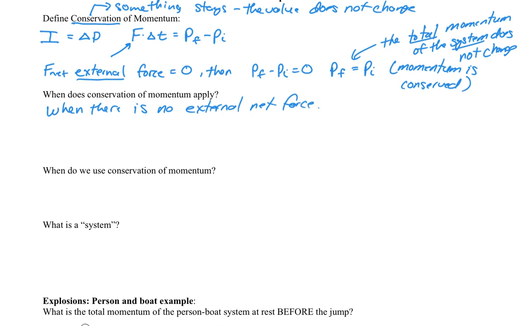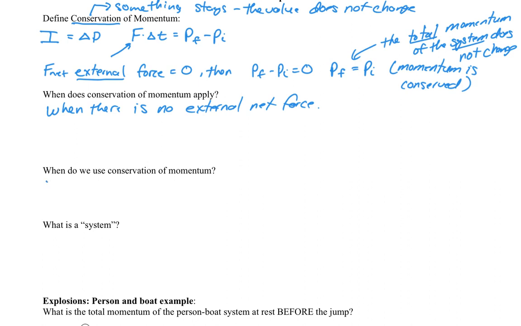So think about when we've seen momentum change. When we hit a baseball, we apply a force on the ball with the bat. When you kick a soccer ball, you exert a force from your foot on the ball. In all of those cases, we had a net external force. We're going to be looking at those, and we're going to be changing them up a little bit so that we only look at situations where the net external force is zero. So we're going to use this idea of conservation of momentum to solve two different types of problems.